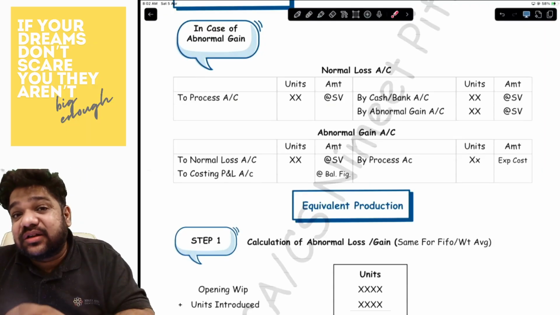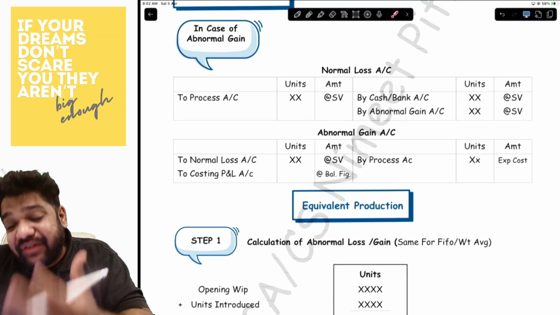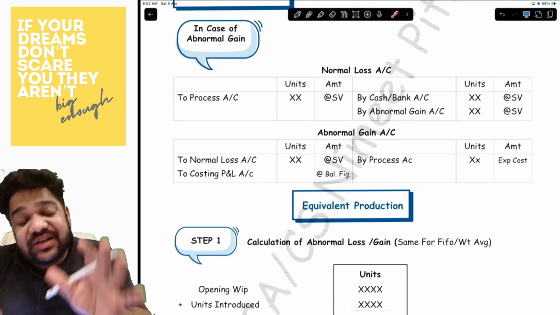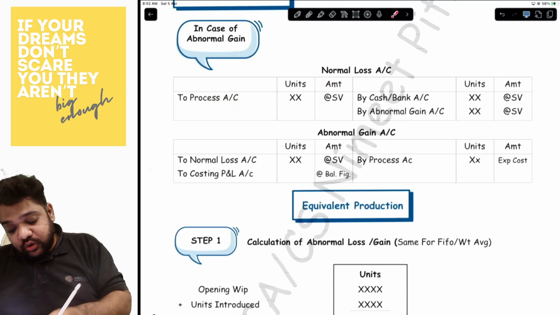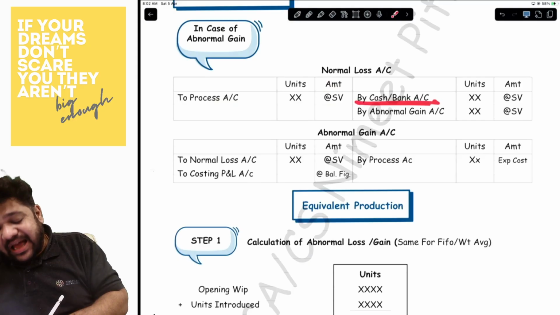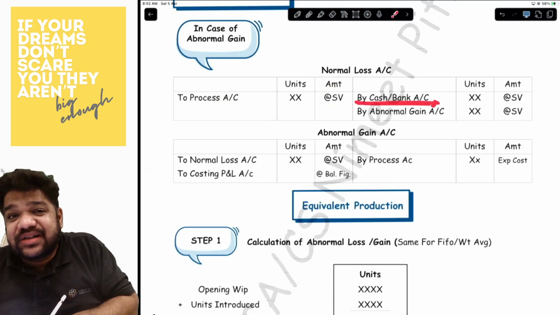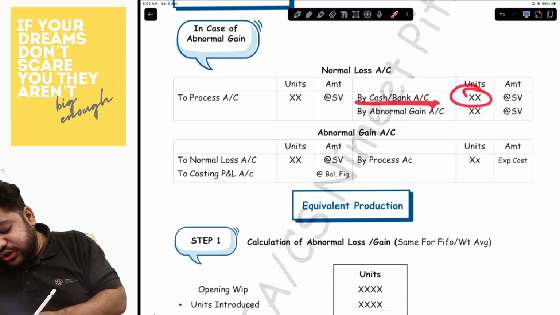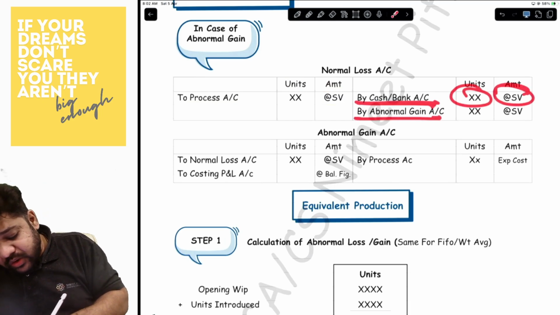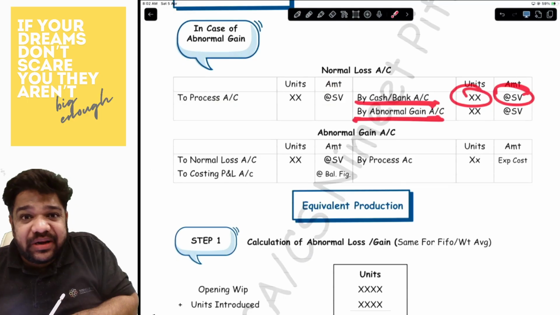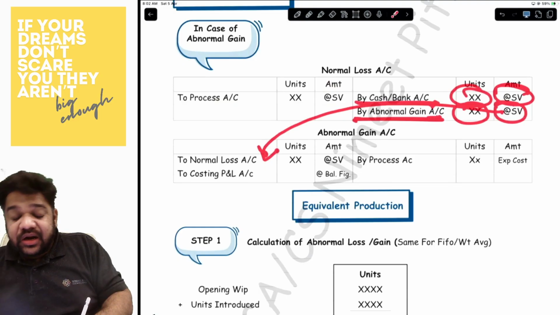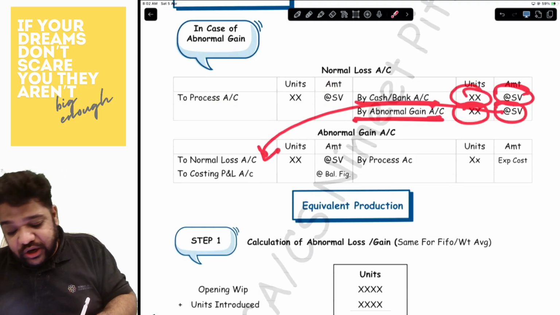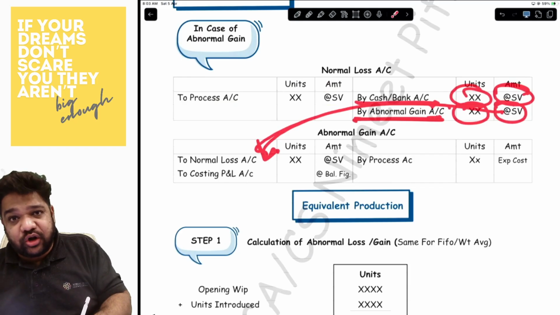These units were supposed to go bad, but they went good. So now, if these units have gone good, will you sell them at scrap? No. So what will you do? You will get cash back for whatever units you have actually lost, at scrap value, and the units of abnormal gain will go to the abnormal gain account at scrap value. Now, in the abnormal gain account, you have one entry coming from the normal loss account.